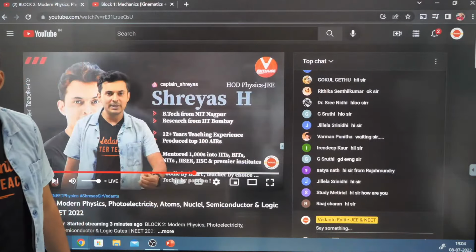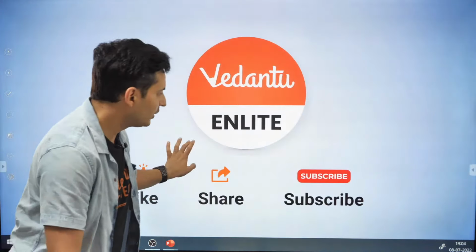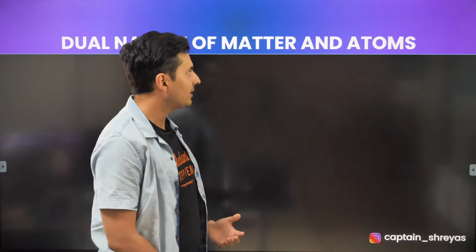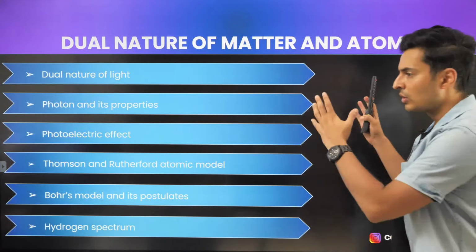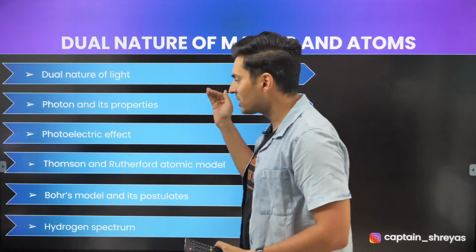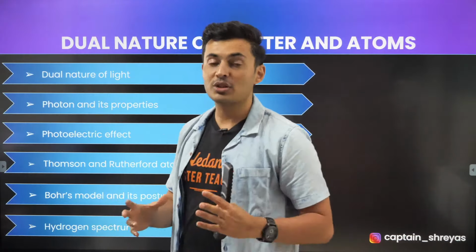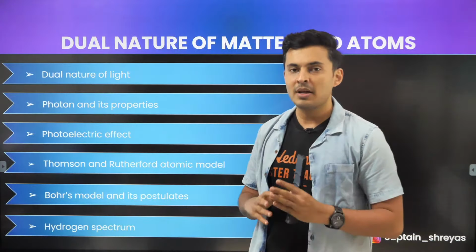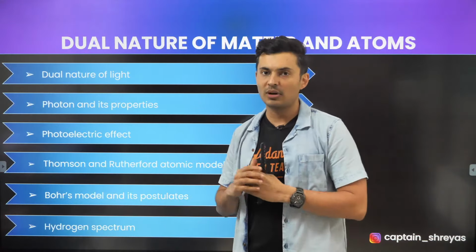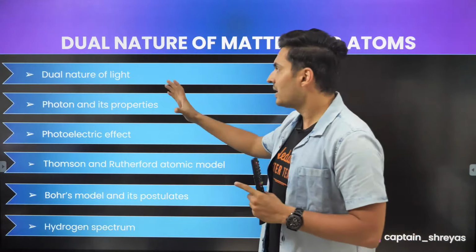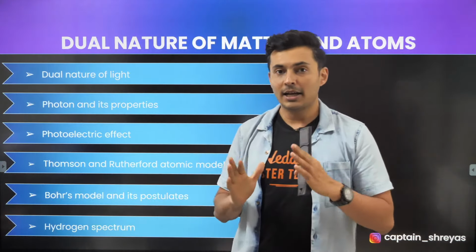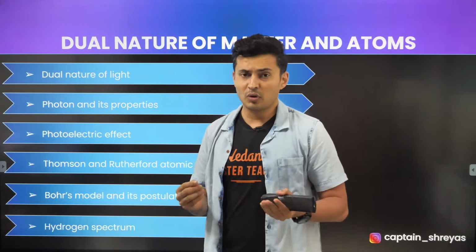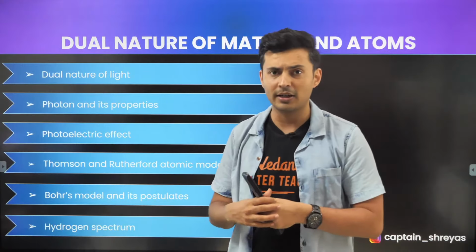Let's begin with the first unit of today's session, and that is basically atoms, photoelectric effect and dual nature. These are the most important topics on which questions can be asked in the NEET exam, based on my previous year analysis. Things like the dual nature of light: light has particle behavior, that is photons, as well as wave nature, that is electromagnetic waves.